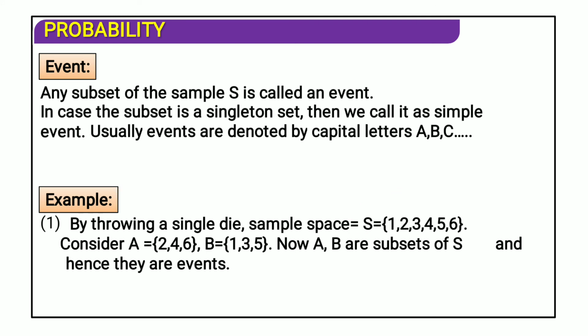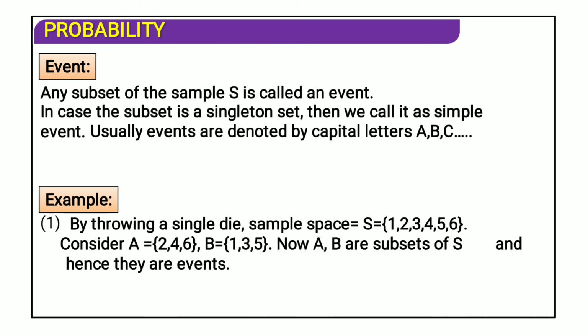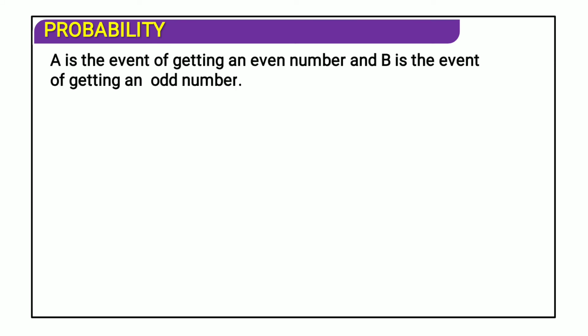Hope you got this. Events are basically the elements that are contained in the given sample space. Then A is the event of getting an even number and B is the event of getting an odd number. This is what I am explaining to you, which we did in the previous slide. So A is the elements that have even numbers and B are the elements that have odd numbers.